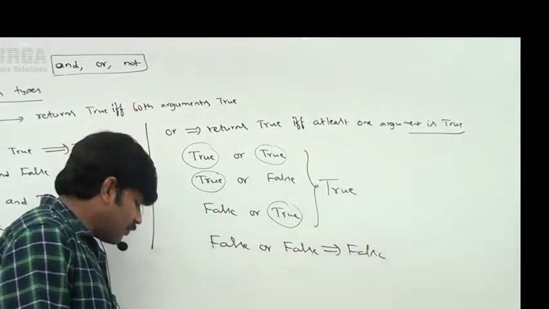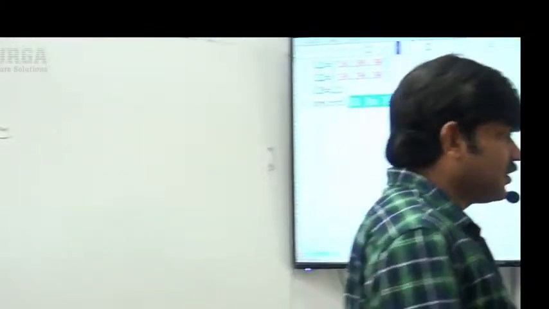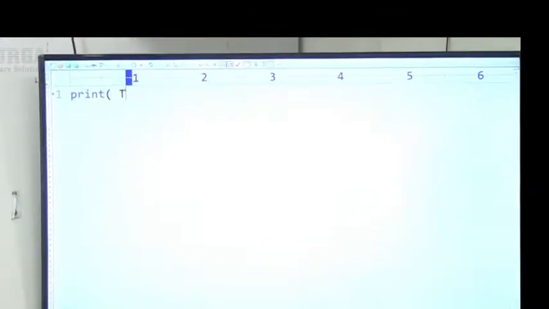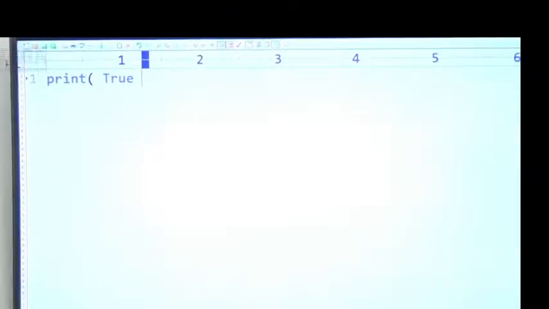Observe that. Okay, let me cross check this one. Have a look once, sir. I'm trying to take here print of true or true, true or true, true or false. Next false or true. Next false or false. Just observe carefully, sir. In the first three, at least one argument is true. That's why the result is always true. But in the last one, the result is false.